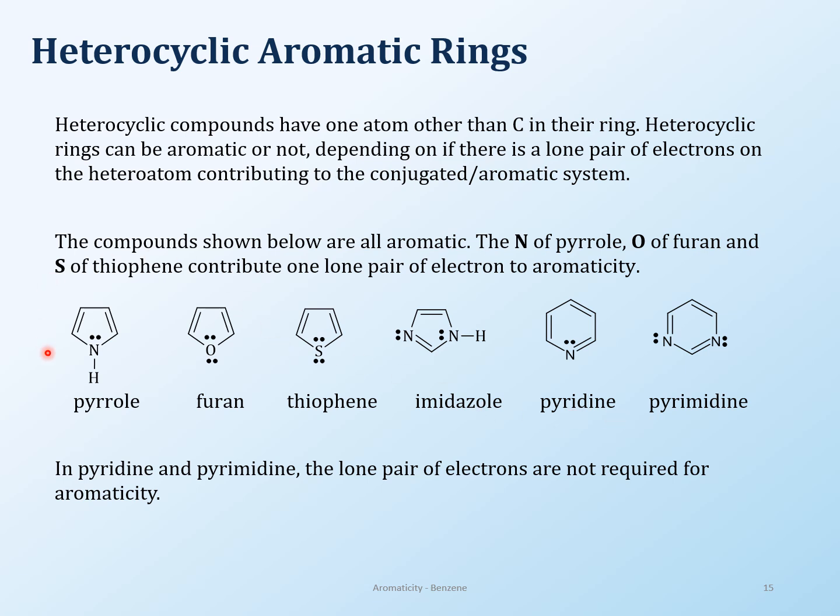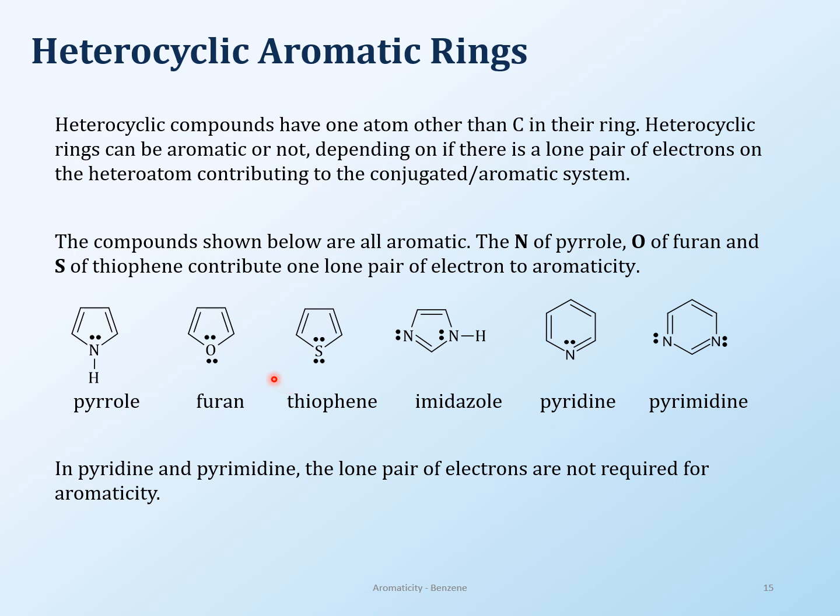What happens in these rings is that the lone pair of electrons from these atoms can also be involved in aromaticity. In pyrrole, the nitrogen lone pair counts as the pi electrons we are talking about, the p orbital electrons. So 2, 4, 6, 6 pi electrons. Now in furan and thiophene, where you have 2 lone pairs of electrons, only one of them is going to be involved in the aromaticity.